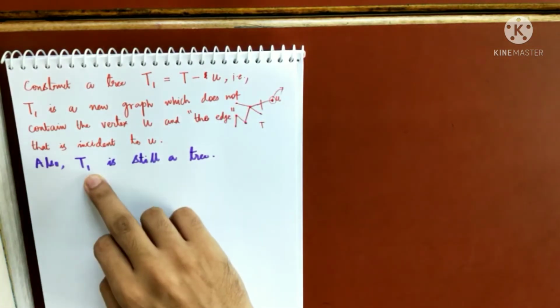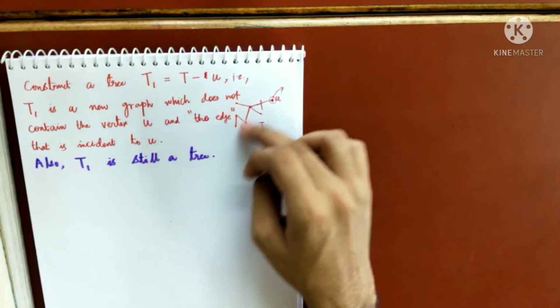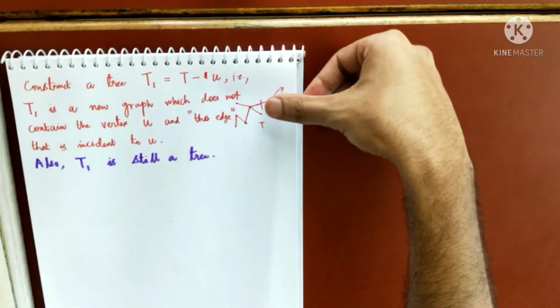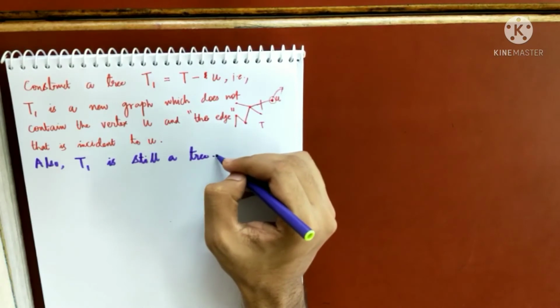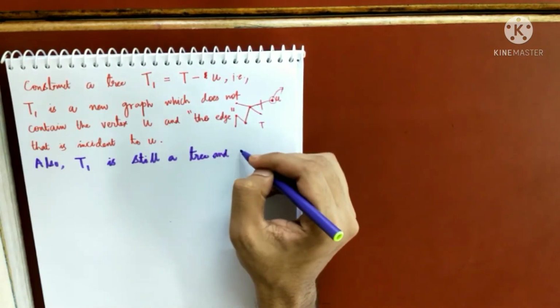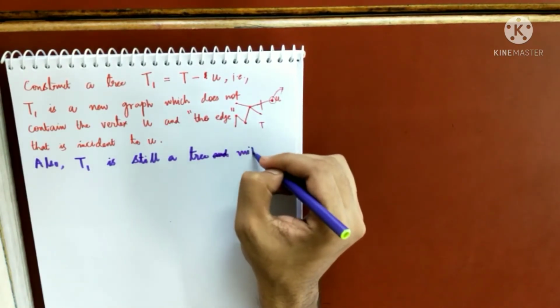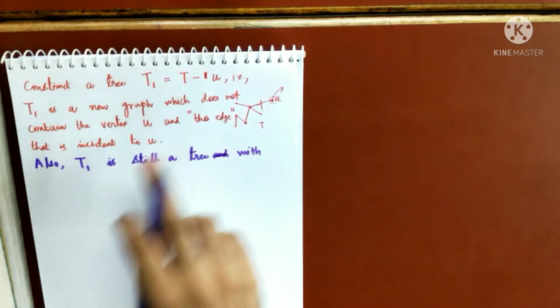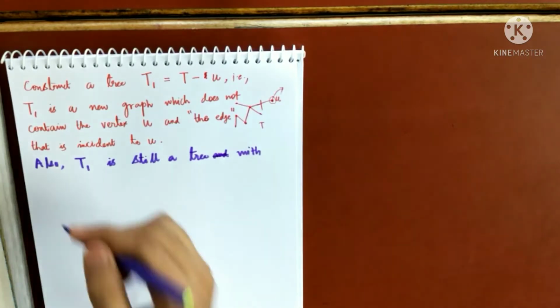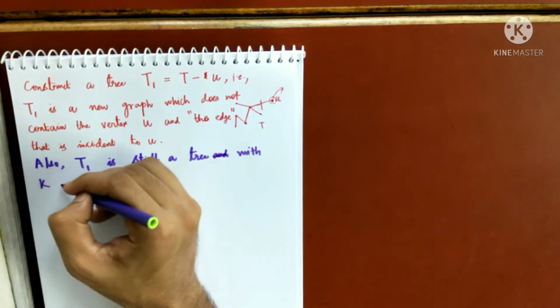T1 will also be a tree because it does not contain any cycles, and I have only removed this vertex. So it is still a tree, and a tree with how many vertices? One less, because I have removed one vertex. Also, T1 is still a tree with k vertices.